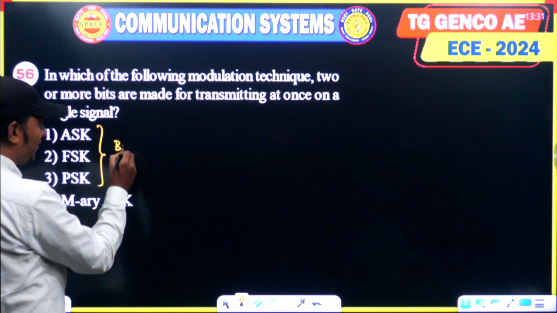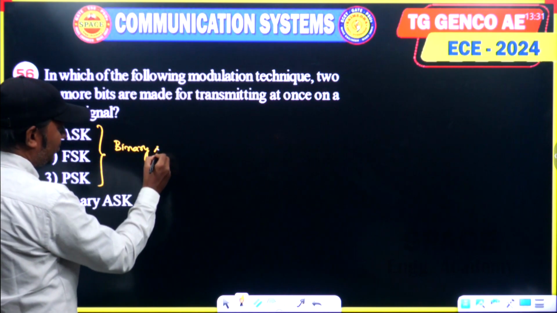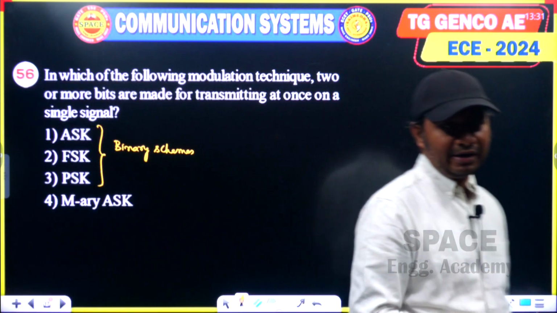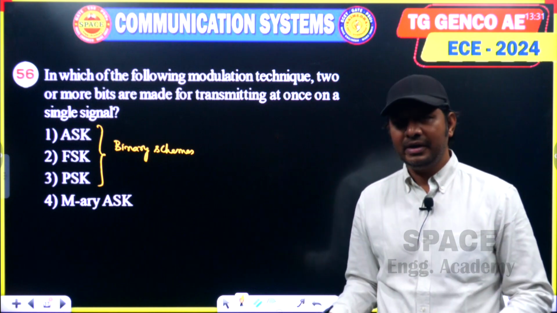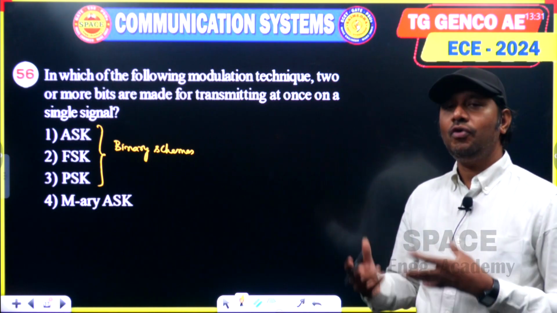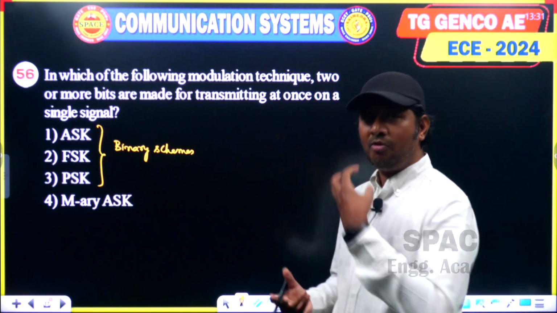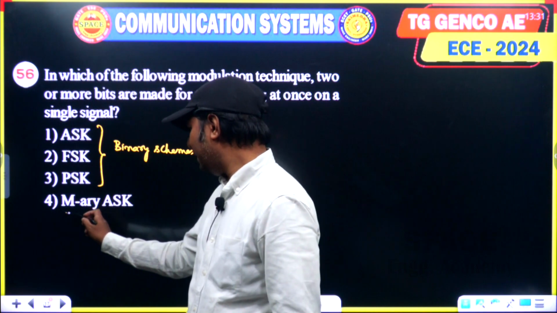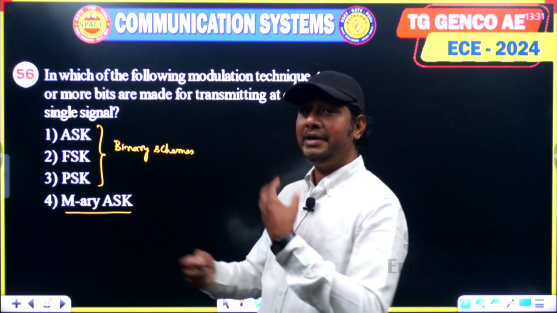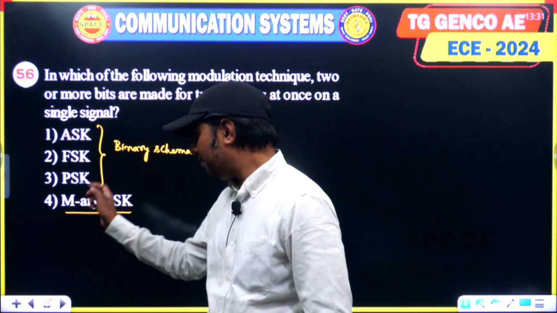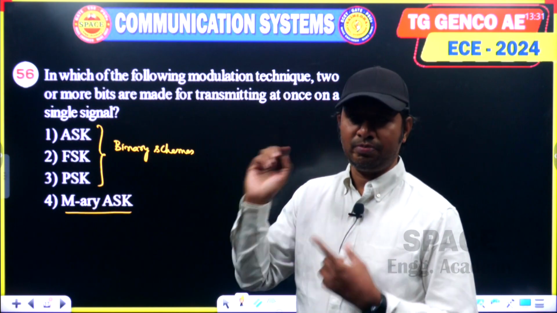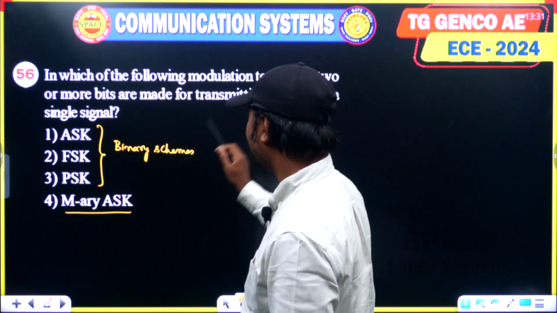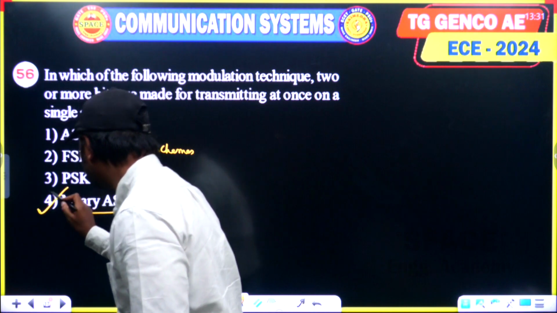These are binary schemes in which either 0 or 1 is transmitted into free space using a high frequency carrier. And if you want to transmit more than one bit, you have to go for M-ary schemes, in which M bits are transmitted into free space, right? So here 2 or more bits he is asking, so you have to select option 4.